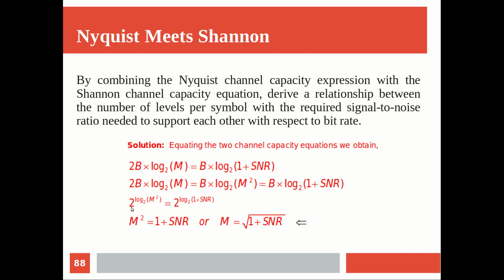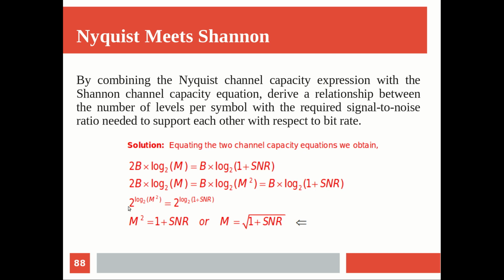Now I think this is clear for you. What is 2 raised to log M square to the base 2? It is nothing but M square. How are you getting this? That is a general logarithm formula, not only for this. Say a raised to log x to the base a. Remember, this base as well as the value on which you are raising should be the same.